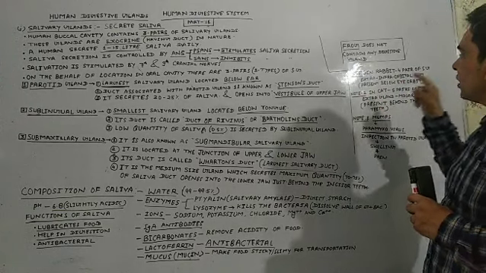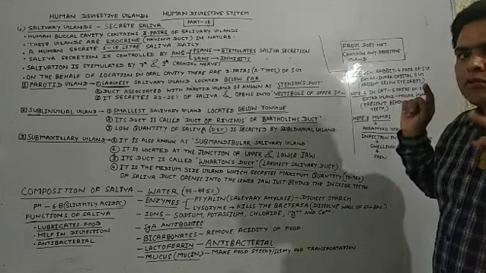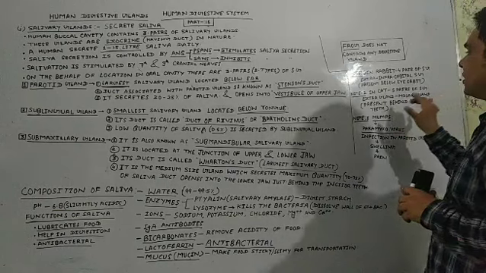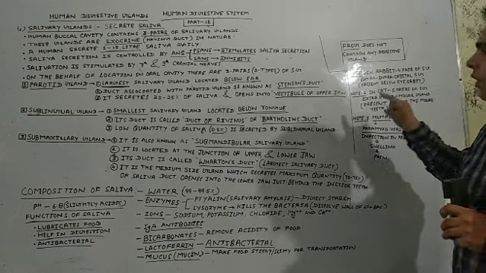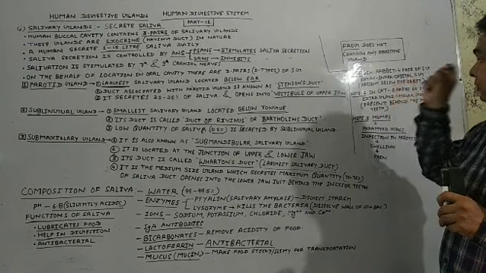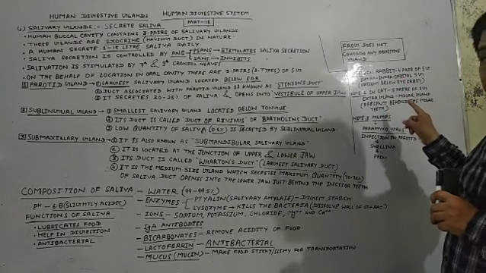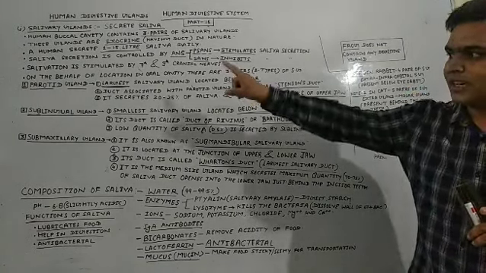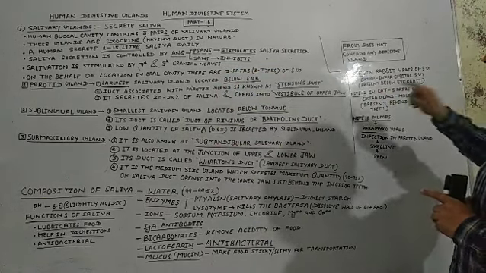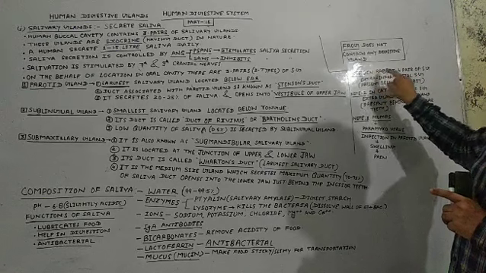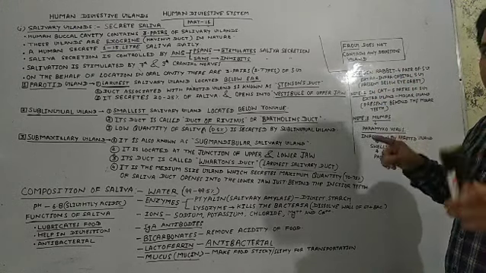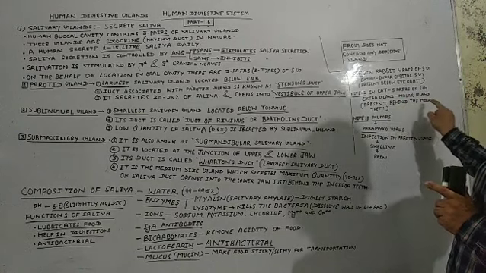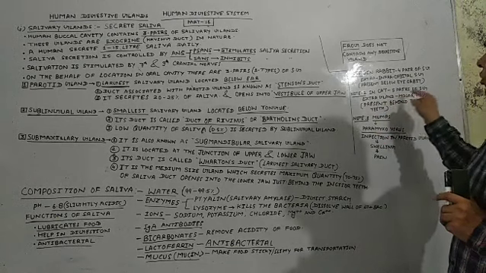Let's have a discussion about another note. In cat, there are 5 pairs of salivary glands found. Always remember, students, in cat 5 pairs of salivary glands are found. The extra salivary gland found in cat is known as the molar gland. 3 are the same as in human beings, and 4 are known as infraorbital, which is present in rabbit, and one more additional gland found in cat is known as the molar gland, present behind the molar teeth.